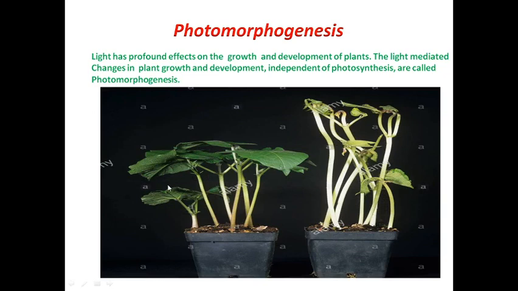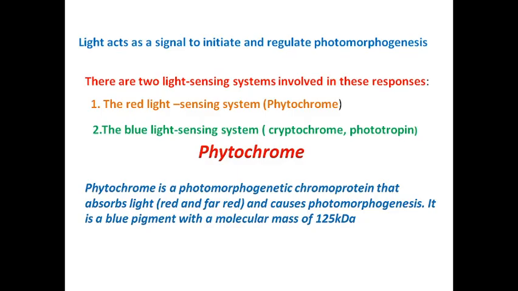Now here you see, this is a normal healthy plant grown in a sufficient amount of light. It has the normal green leaves, it's healthy enough. And now this is a plant which is grown away from the light. It's an etiolated plant. You can see etiolation has occurred in this plant. It has long, spindly, yellow stems, and it does not show the proper shape and coloration of the leaves either. So this is an etiolated plant. Here you can say light is necessary for the growth and development of plants as well.